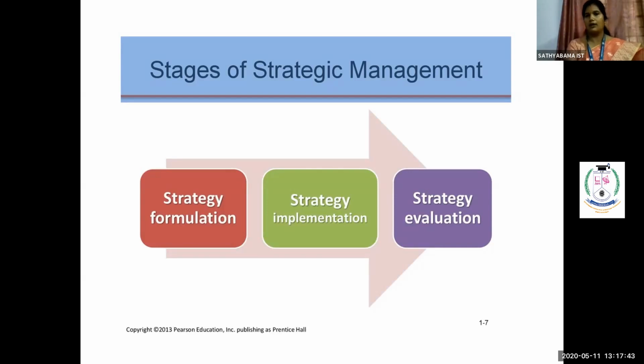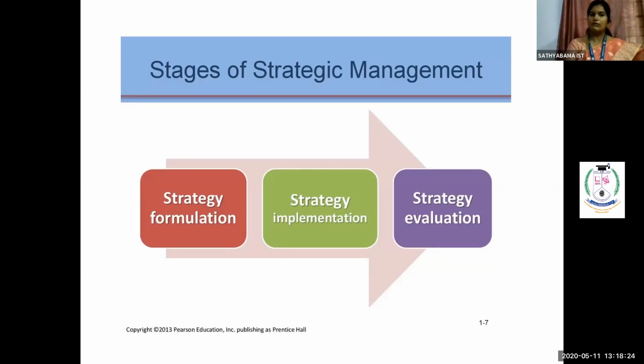Unit number 1 was regarding our introduction part of what you mean by policy, what you mean by strategy, and what are the backbones of who are all working for formulating our strategies. So that was our unit number 1 introduction part. Then unit number 2 was regarding our various strategies, models, and various analysis part. So by having all the models, say for example, the base is your SWOT analysis. SWOT analysis represents the various strengths of the organization, weaknesses, the threats and opportunities available inside the market. So that was the basic model which we used under unit number 2.